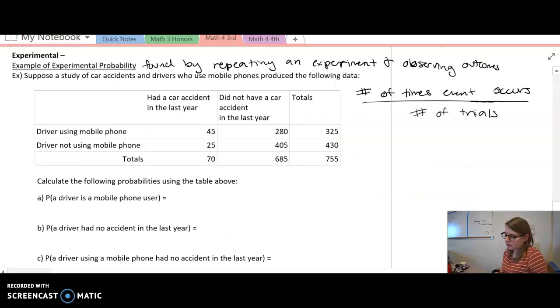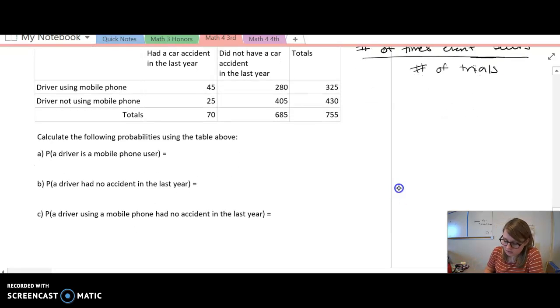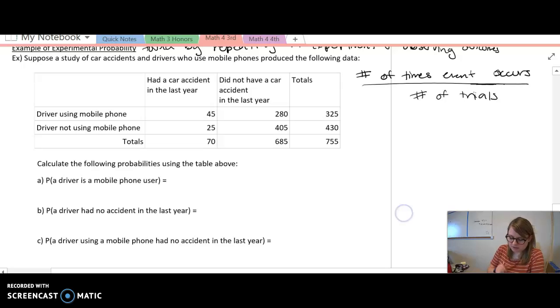So now we have our other type of probability. This is experimental probability, and it's found by repeating the experiment and observing outcomes. So this would be given information for us. So the probability is found by the number of times the event occurs over the total number of trials. Okay, so let's look at our first question.